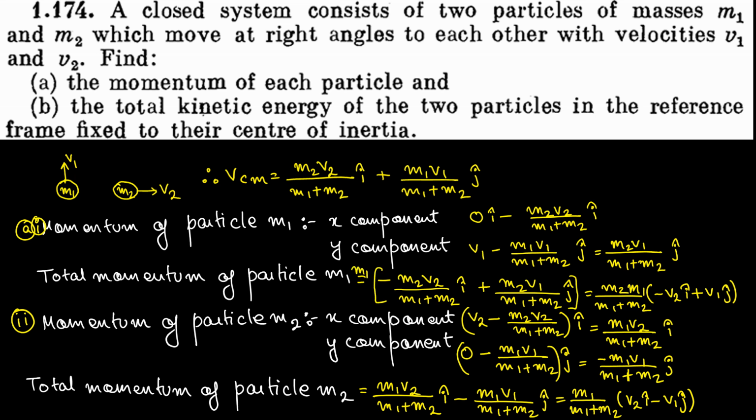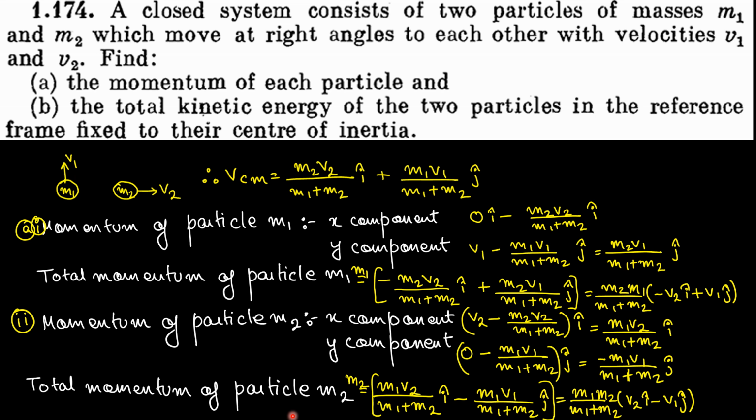Similarly out here, this entire thing was the velocity with respect to the frame of reference fixed to the center of mass, for particle 2. So in order to convert this to momentum, I have to multiply it by m2. So m2 out here. Okay, so this was the total momentum of particle m1 with respect to center of mass, and this was the total momentum of particle 2 with respect to center of mass.